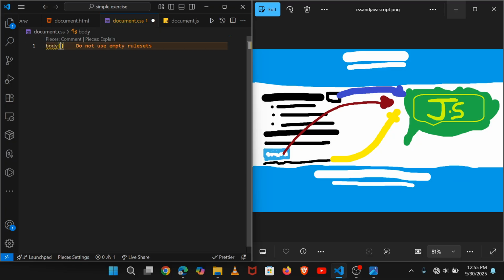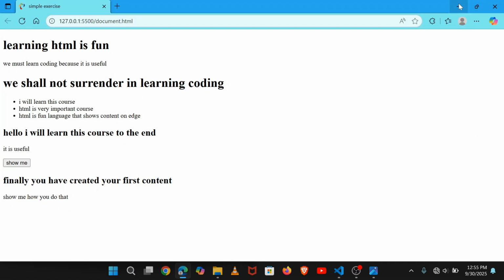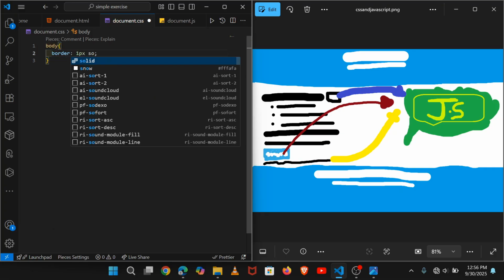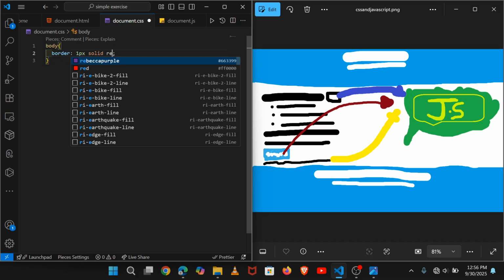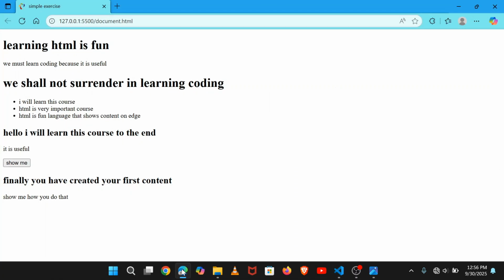Inside the body we will put padding, which is the distance placed inside the box of the body. And let me show you the box of the body by saying border: 1px solid lead. For example, you can see this box that is behind.